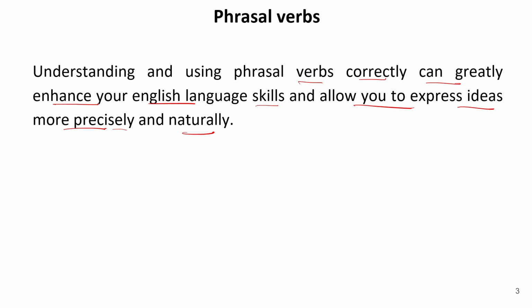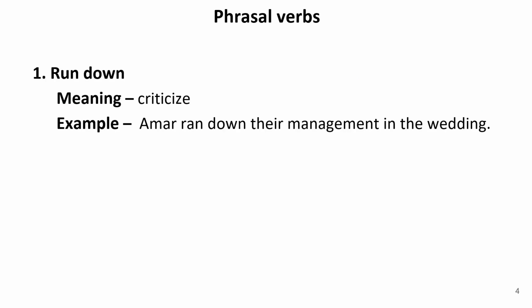In this session, we are going to discuss some phrasal verbs, their uses, their meaning, and the usage in a sentence. So let us read the first phrasal verb, that is run down. Now, if I see these two words, run means to walk or to flee, but down means a position which is downwards or on the lower side. But when we read this as a phrasal verb, it means to criticize someone. It means to make someone feel that he is low or inferior. So to criticize someone is the meaning of run down.